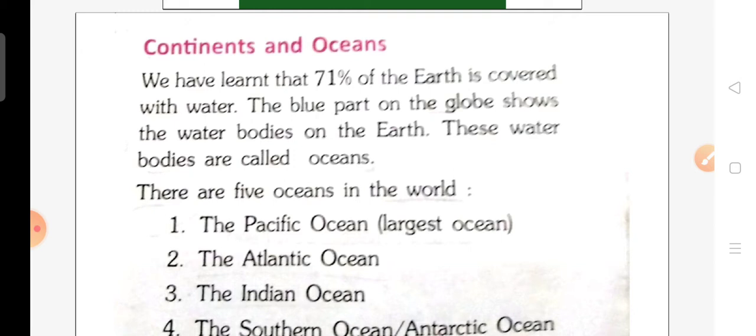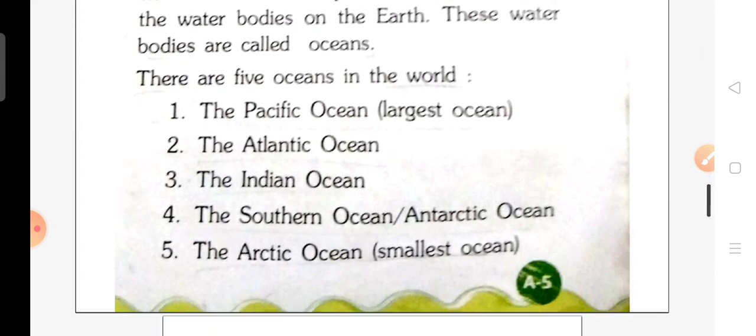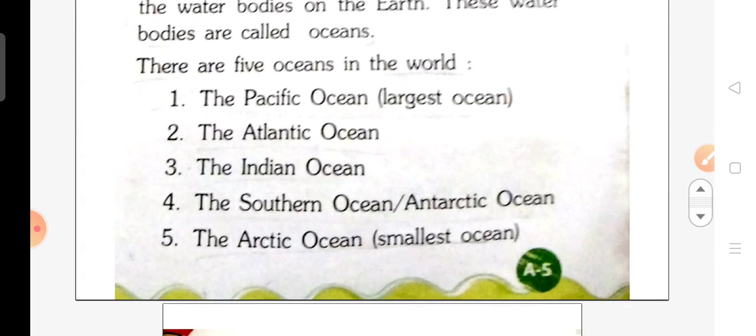These water bodies are called oceans. What are these called, children? These water bodies are called oceans. The blue part on the globe shows water bodies which are called oceans. There are 5 oceans in the world. Children, how many oceans are there in the world? There are 5 oceans in the world.